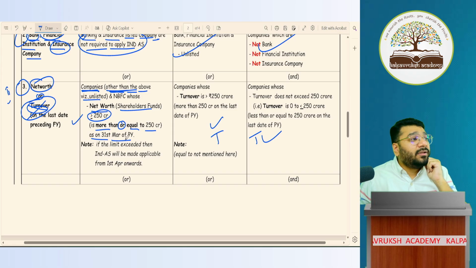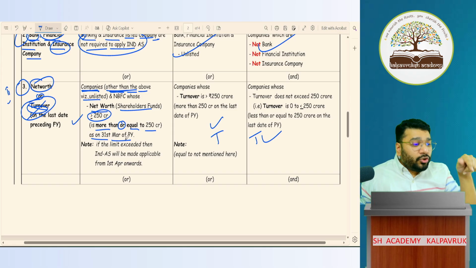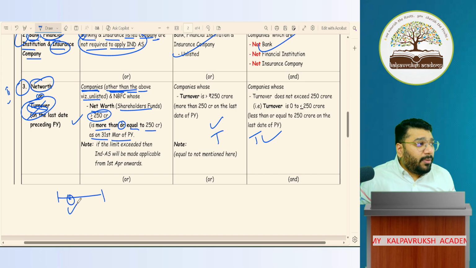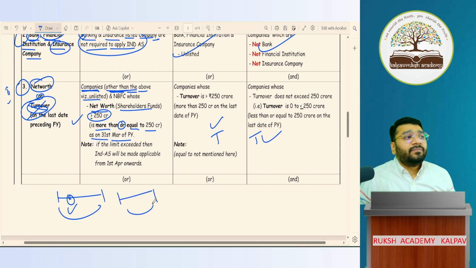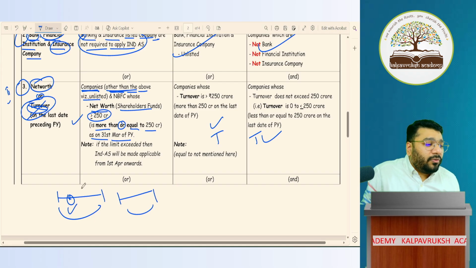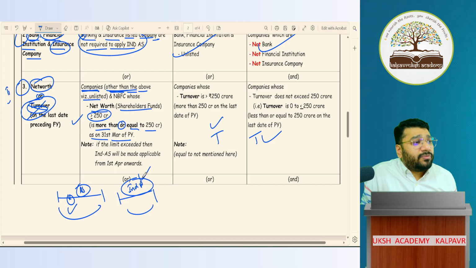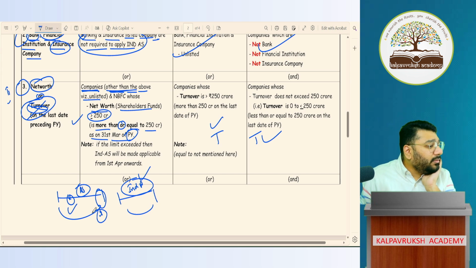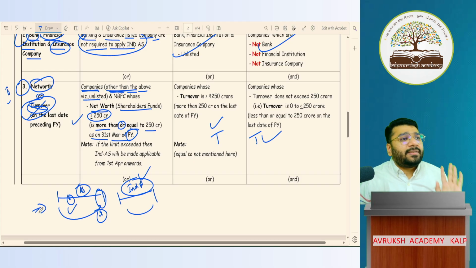So when will I see this? In the previous year. So if today my net worth is touching 250 crores and above, will I follow AS in the current year or from the next year? Current year, what will you follow? Accounting standard. So what they're telling is, if Ind AS needs to be applied this year, I have to see the net worth as on previous year 31st March. Got it? About this again, I'll discuss in depth in the upcoming session.